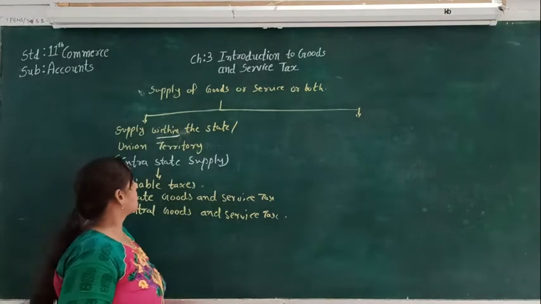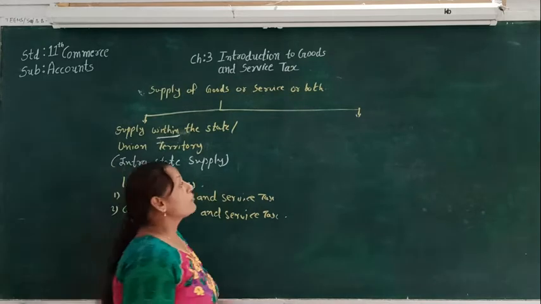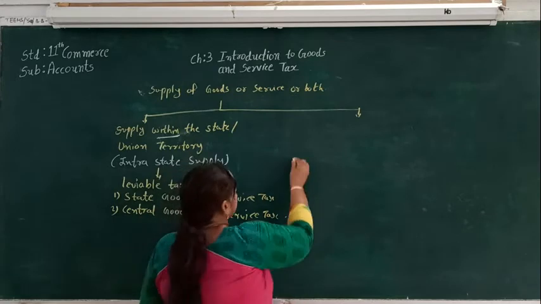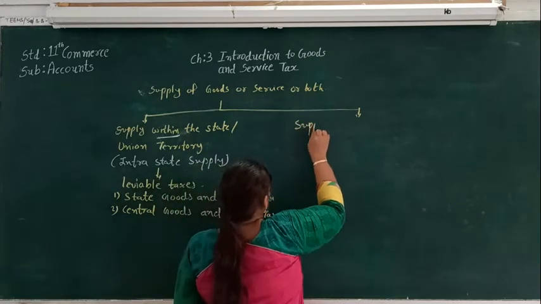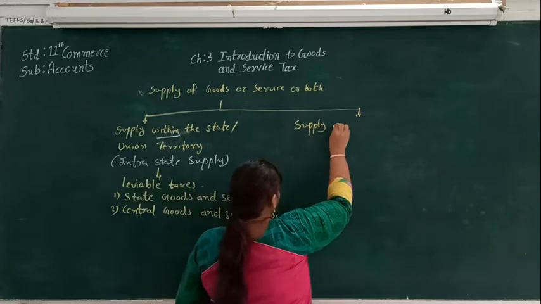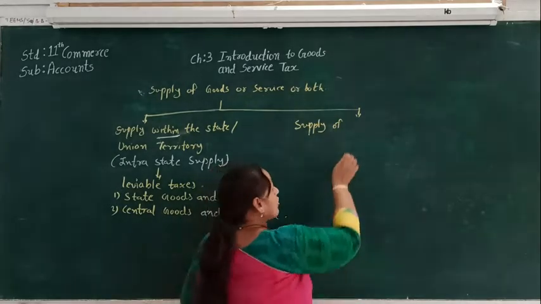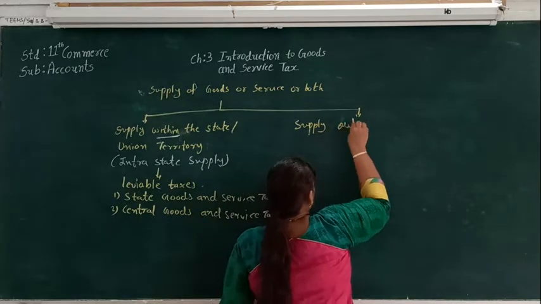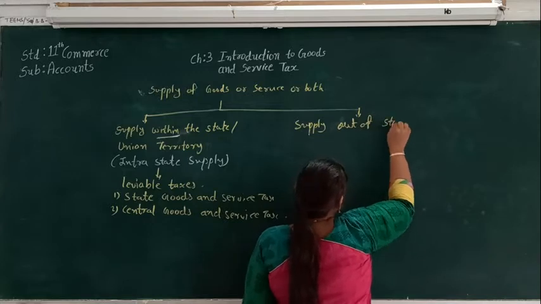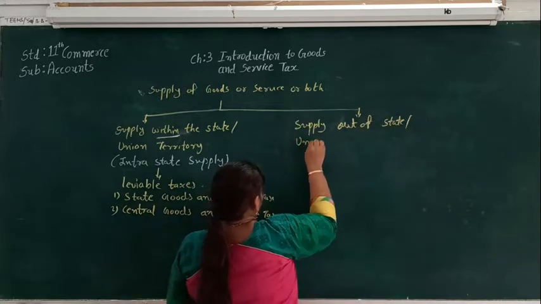If the supply of goods and service is out of the state or union territory, then how are we going to treat that?